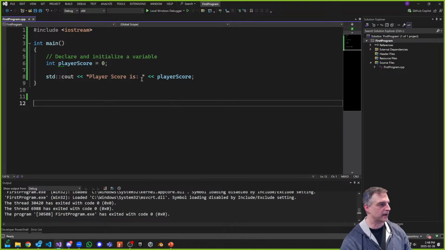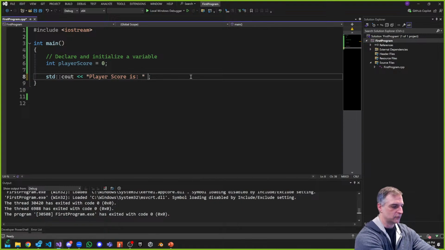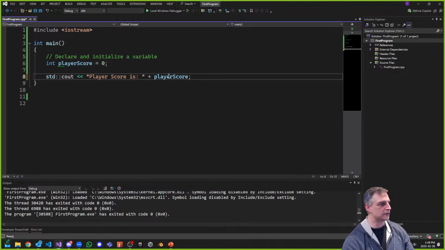But what about, can I add them together? I know in other languages you might see situations like this, plus and then player score, right? You might see something like that. Will this do the same thing? All right, let's try this out.